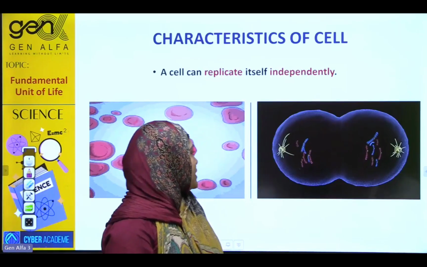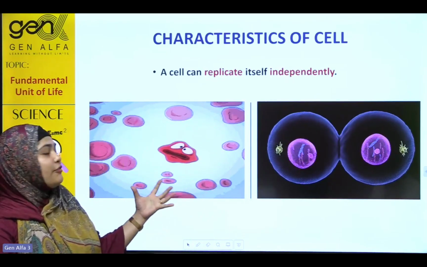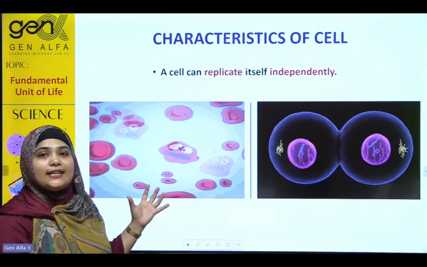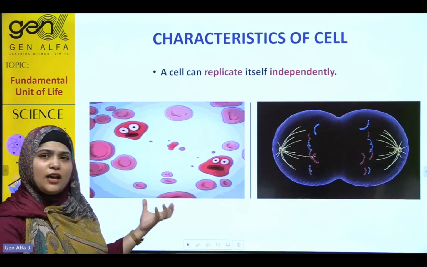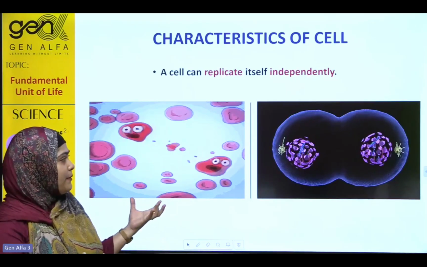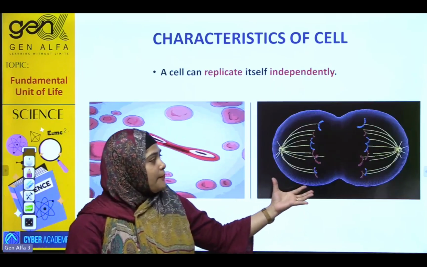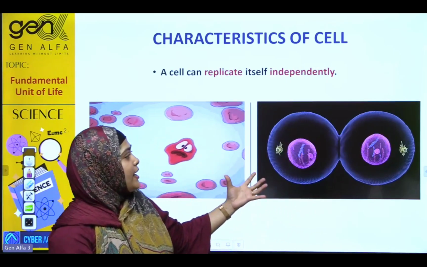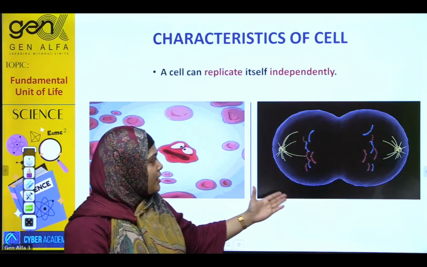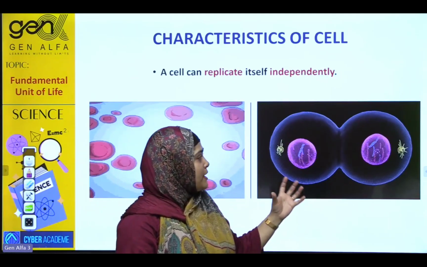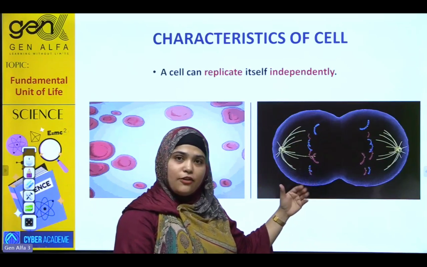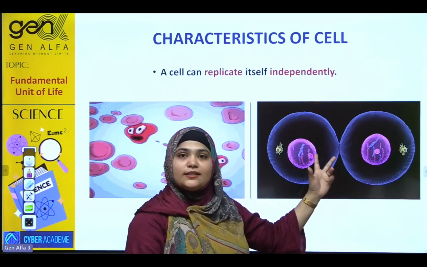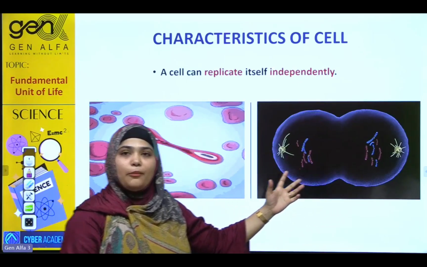Here, this is the example of red blood cells. Look here how beautifully the cell is dividing into two cells. This is how they are going to increase their number. And this is the diagrammatic view. This is the microscopic view of how the cells are dividing in our body. It actually takes place by the division of the nucleus, followed by the division of the cytoplasm, and ultimately two cells are produced. Clear with the topic?